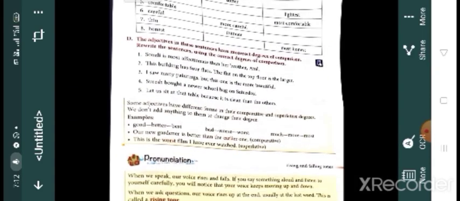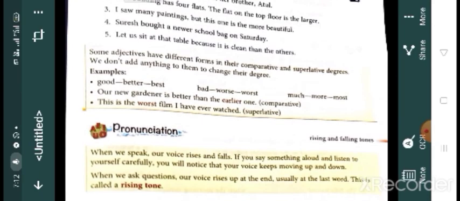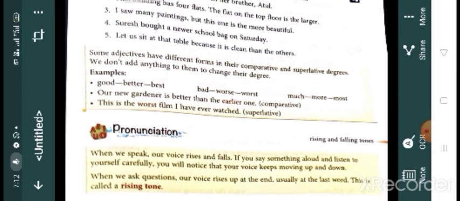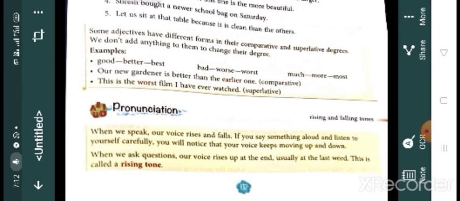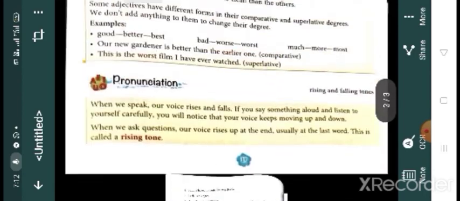Okay, children. And last one, some adjectives have different forms. We do not add anything to them to change their degrees. Children, some words are there. We will not add anything to those words to make them comparative or superlative, or to change their degree. For example, good, better, best; bad, worse, worst; much, more, most. Okay, children? I hope all of you understood adjectives and degrees of comparison.